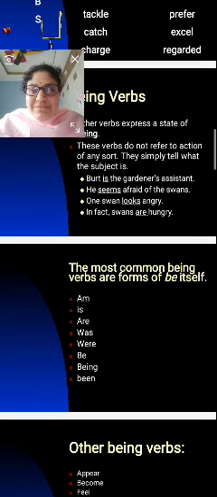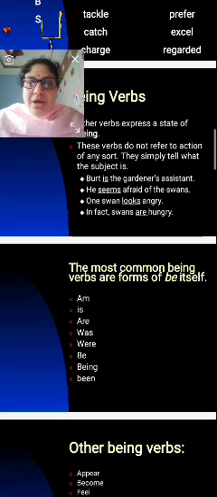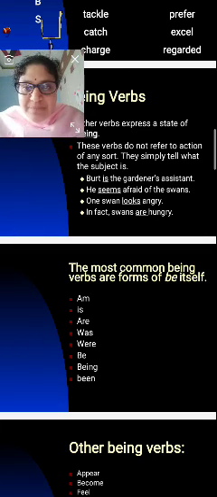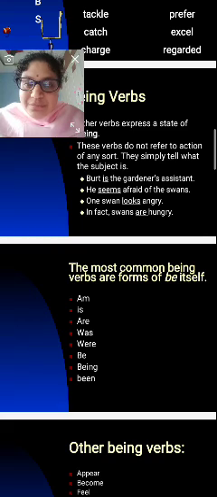And he seems afraid of swans, right? Seems comes under the subject. And one swan looks angry. Looks comes under the subject. In fact, swans are hungry.